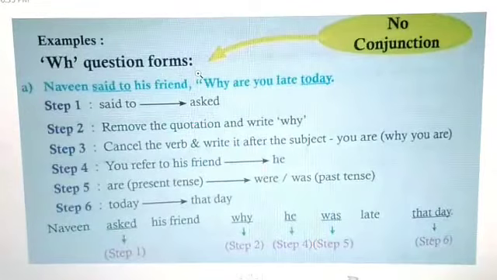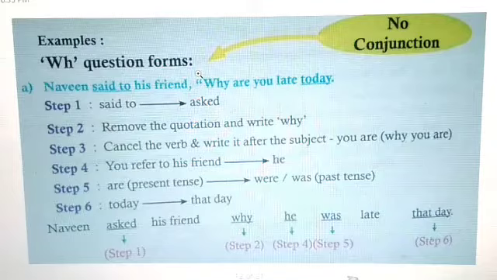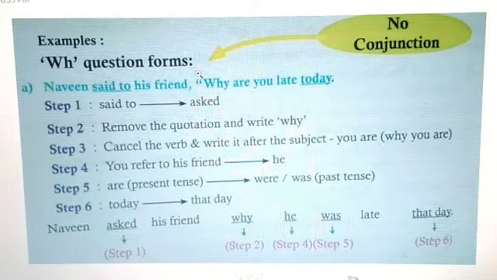Let's see the examples for better understanding. Okay, WH question form. No conjunction, dear students. You must note down, no conjunction, only the question word. Okay, WH. Naveen said to his friend, why are you late today? Step 1 you see, said to will become asked. Step 2 you see, remove the quotation and write why.